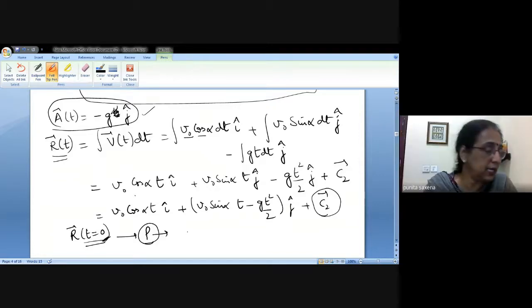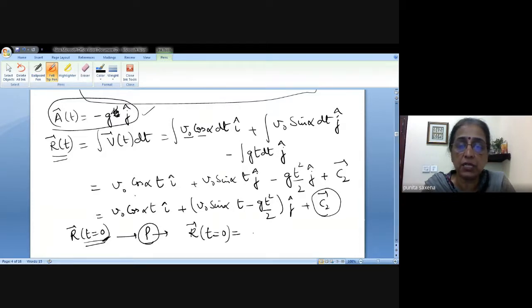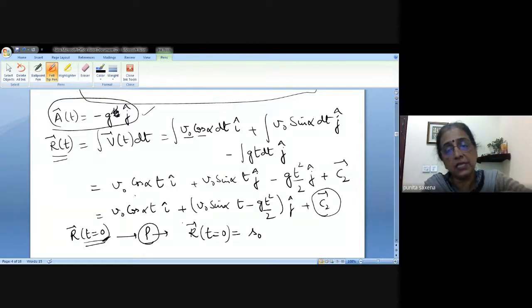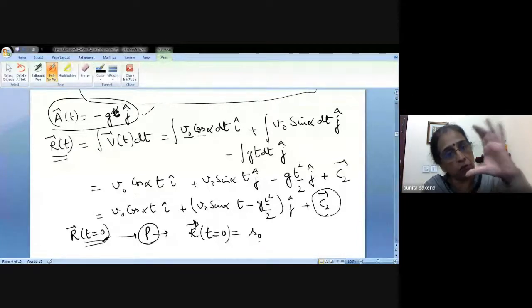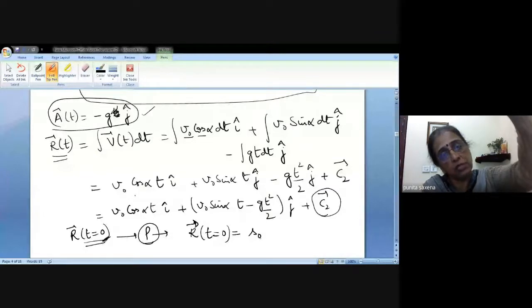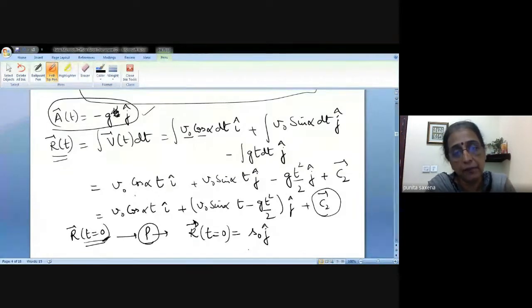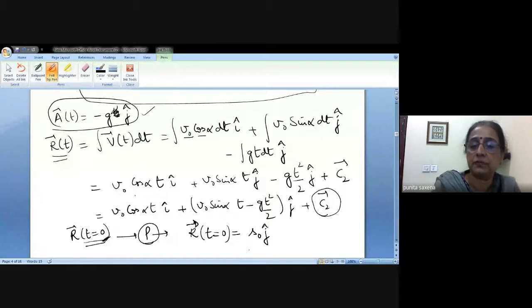So basically, r when t is 0 is nothing but S naught, along the positive direction of y-axis because ground se upar tha, right? And since it's a vector, r at t equal to 0 is again going to be a vector. So we need to attach a direction to this S naught. S naught was the distance from the ground till the point from where the projectile was fired. But since it was above the ground, it should be S naught j. Is that right? Yes ma'am.